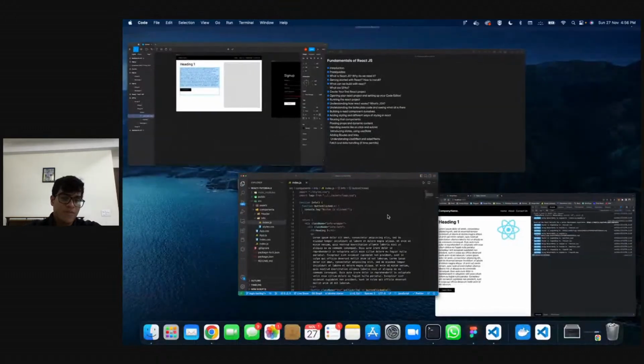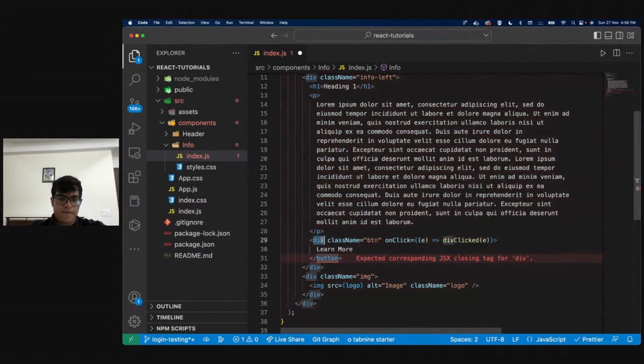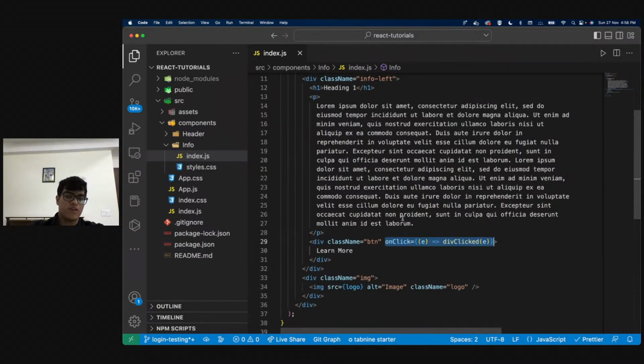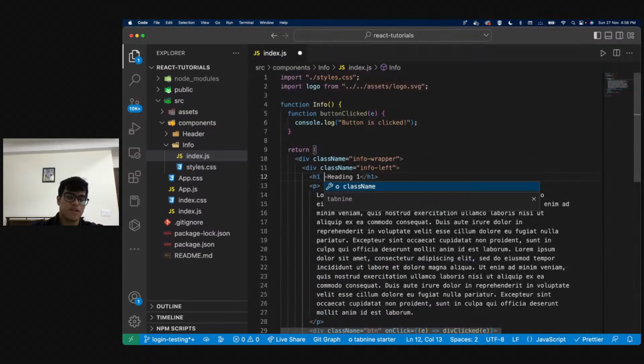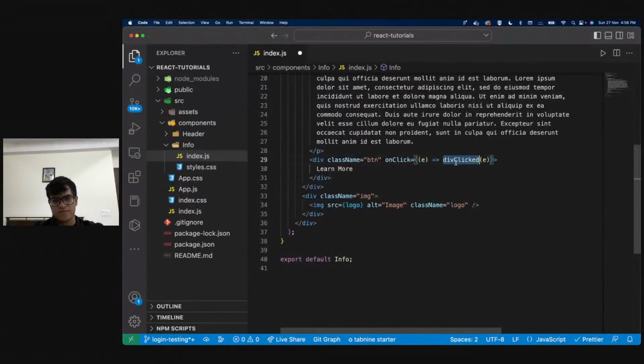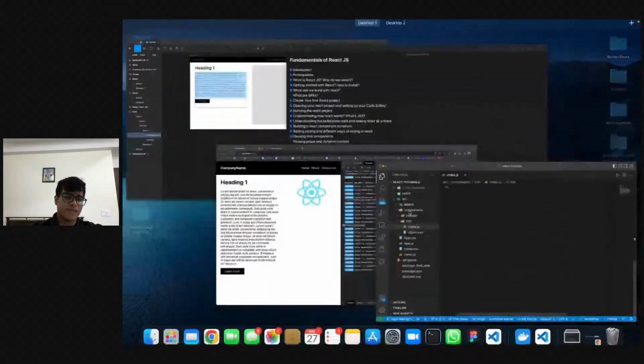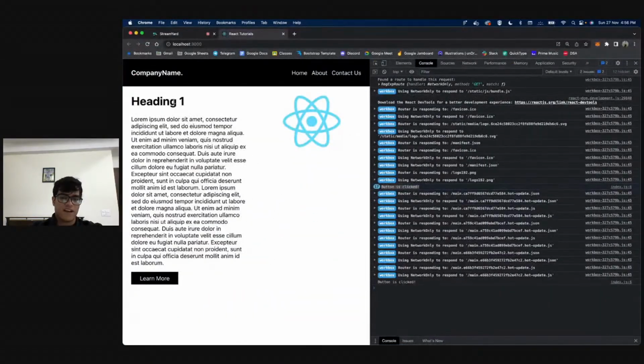And the good thing about this is it does not have to be a button. This can be a div as well, right? I can put an onClick on whatever HTML element I want to. Let's say I want to make this heading also clickable, and so I can do that too. So now every time I click on this heading, I'm going to get "button is clicked," right?